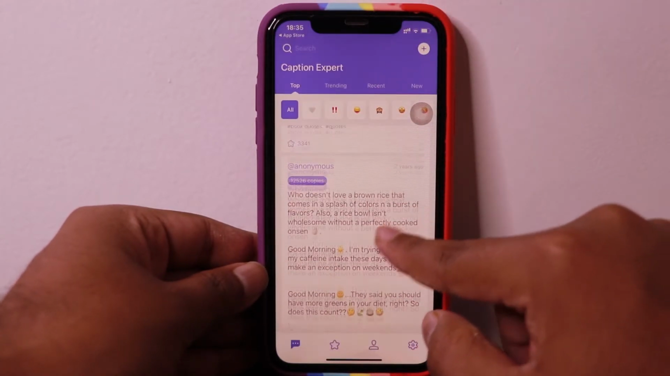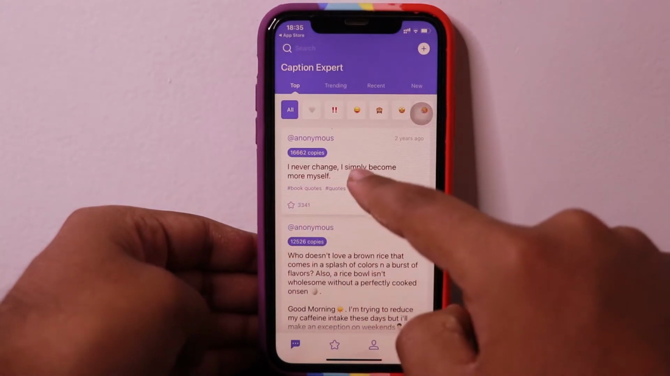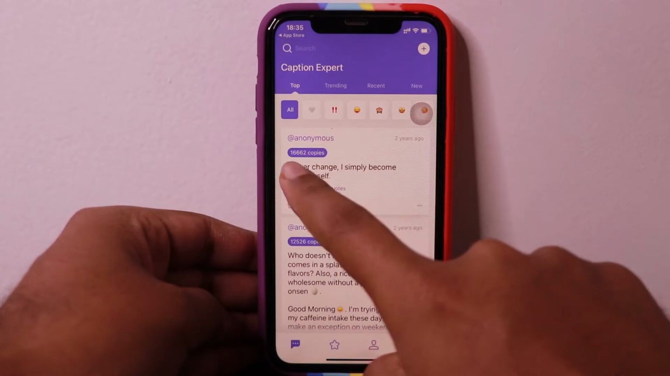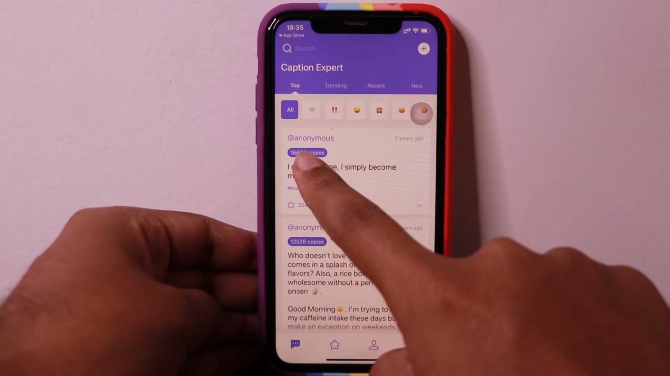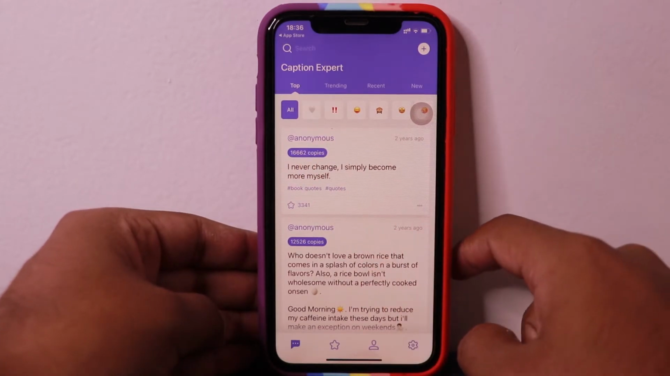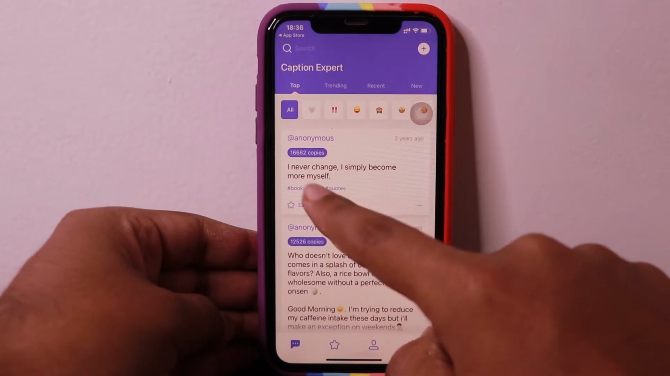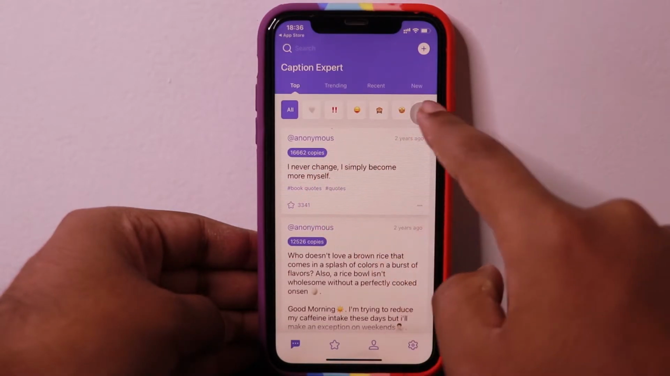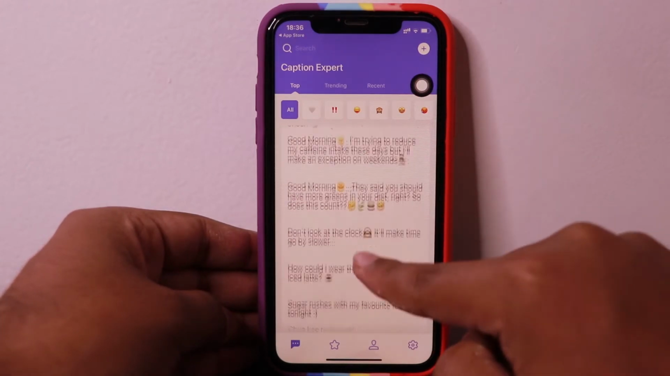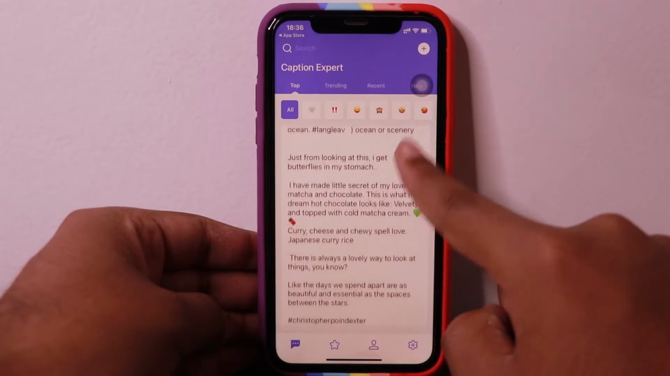So as you can see, here are all the captions. The first caption is "I never change, I simply become more myself." This caption was copied by 16,662 people. As you can see, here are the number of copies. This caption is posted by anonymous, so he doesn't want to display his name, and it was posted 2 years ago. So these are the top captions copied.